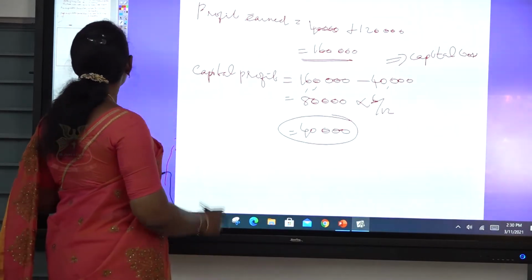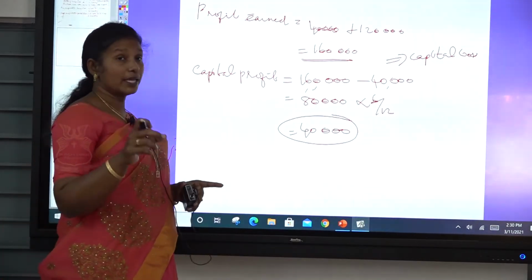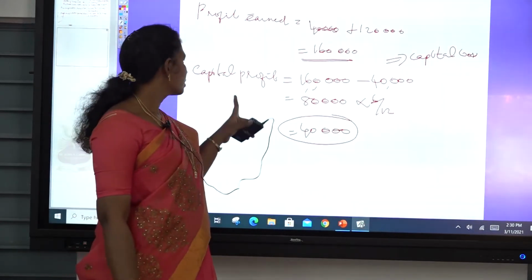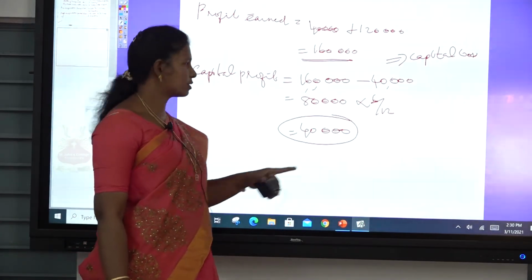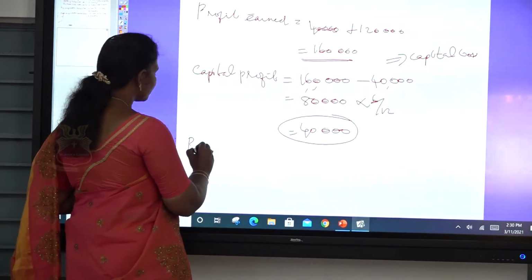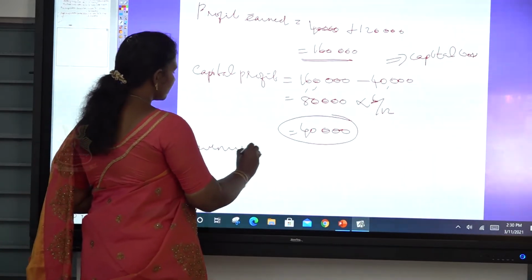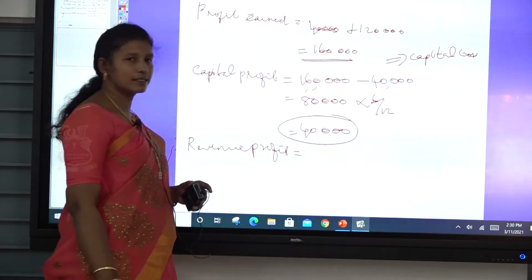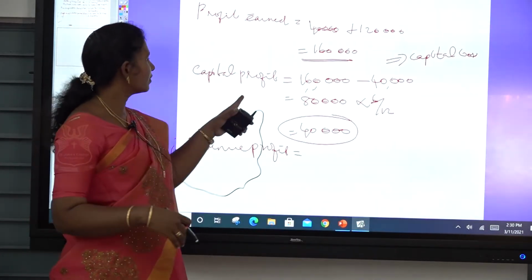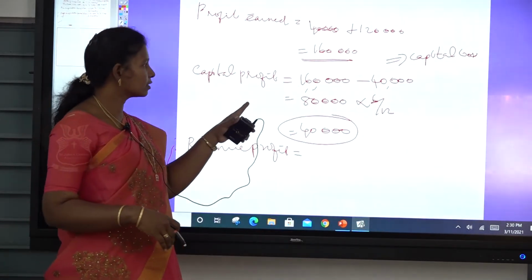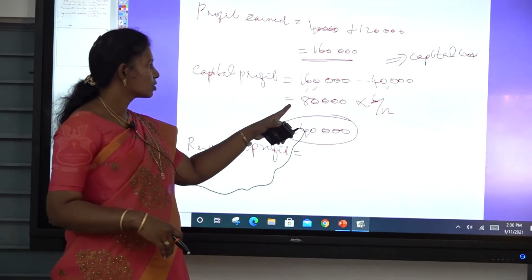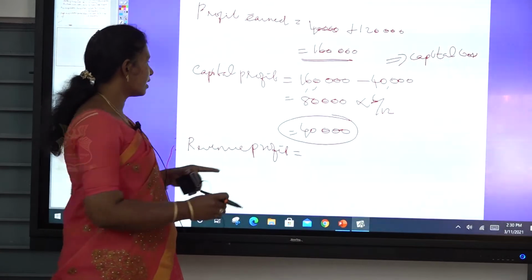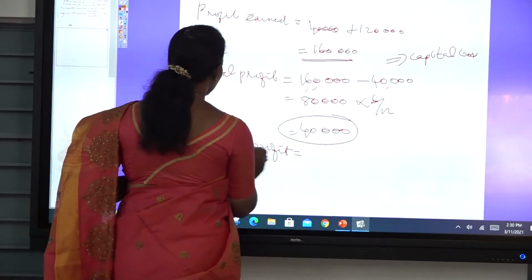We have to follow this formula: pre-acquisition period divided by total period. So the total capital profit is 40,000, and the remaining is the revenue profit.